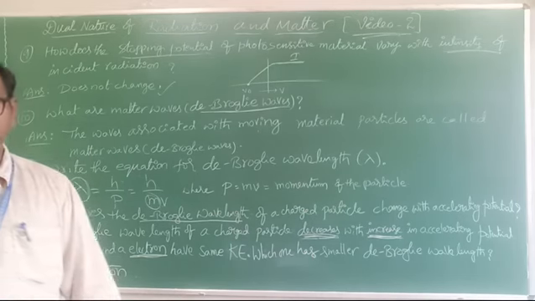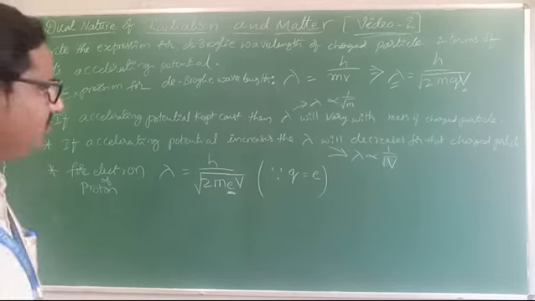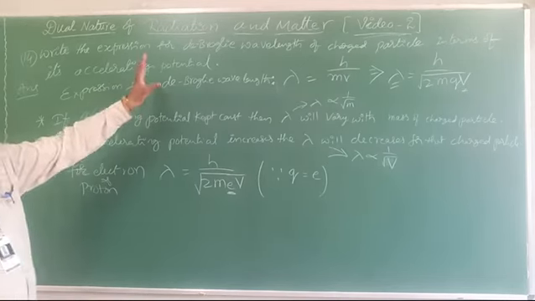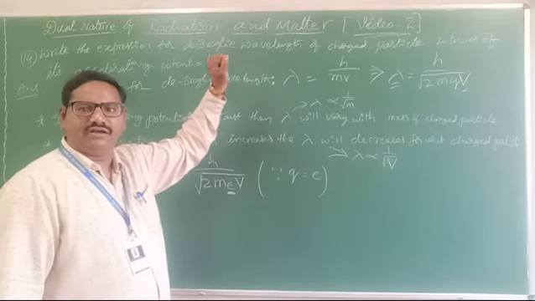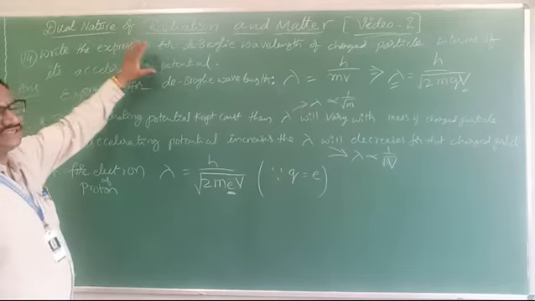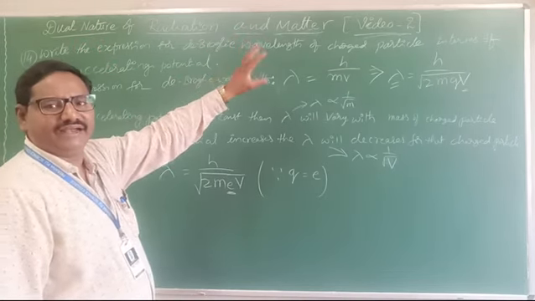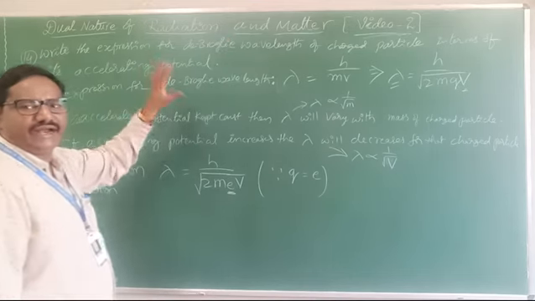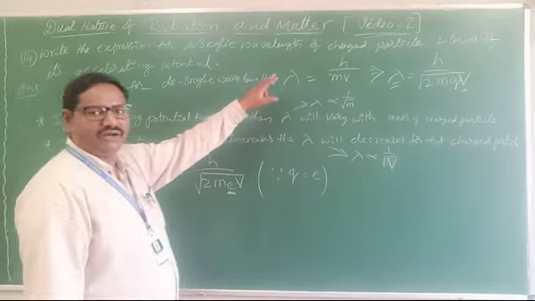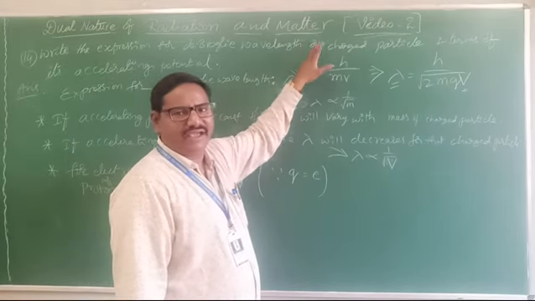Clear? Next one is, in previous 12th and 13th questions, what we are discussing, here once again with respect to one formula we are discussing. Write the expression for de Broglie wavelength for a charged particle in terms of accelerating potential. So what you can write? Lambda equal to de Broglie wavelength, already we know that h by p or h by mv.